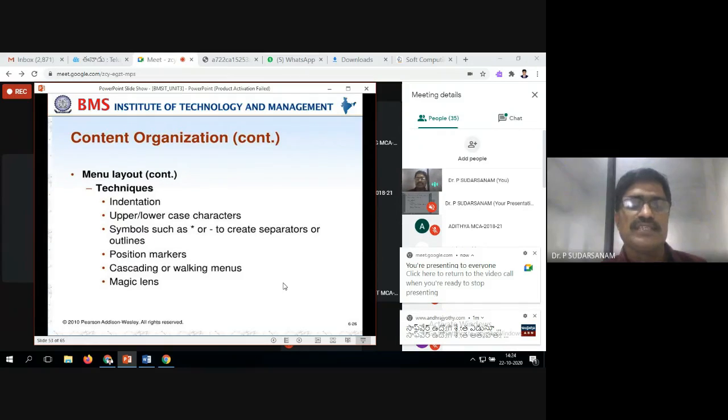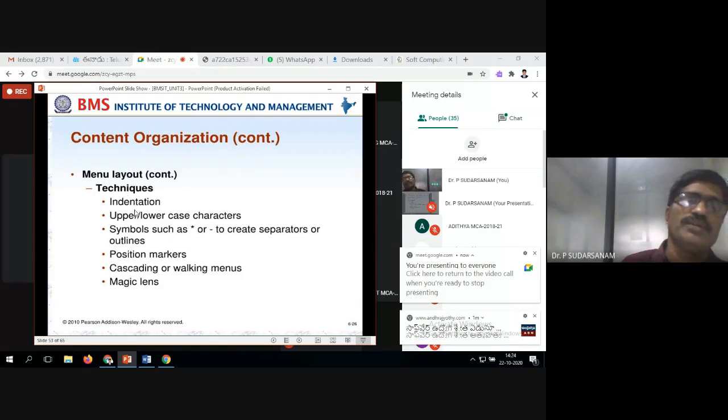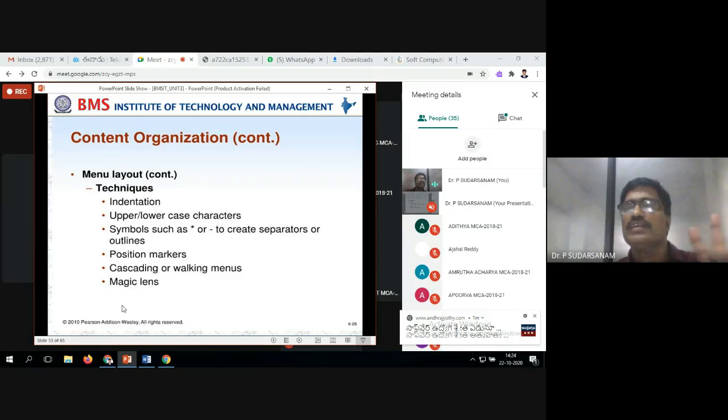So next is menu lengths. That length also matters. For example, how many lines I can display in these PPTs: maybe 1, 2, 3, 4, 5, 6, 7, 8, 9, maybe another 2 to 3 lines. That's it. Once it crosses 10, it will not be visible. You can type it, but it is not visible. So when you're displaying, set the width and height, everything is available. Based on that only we have to go ahead.